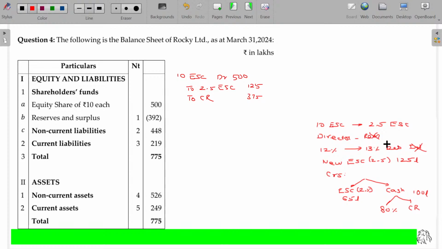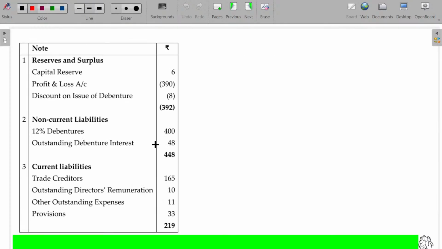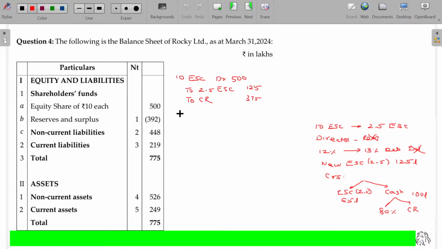Directors forgone their remuneration. Maybe it may appear in current liabilities. Let's see here. Outstanding directors remuneration, they will forego this completely. Then entry for this being, entire 10 is cancelled. Directors remuneration account debit to capital reduction, this value being 10 lakhs. Fully gone.